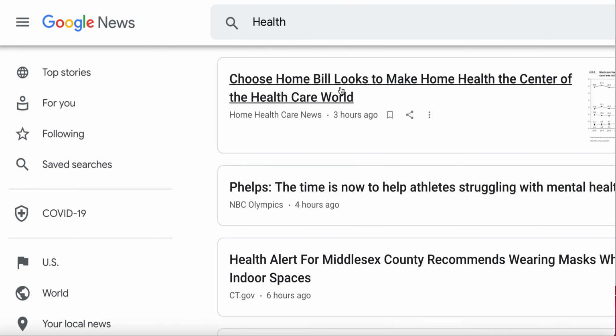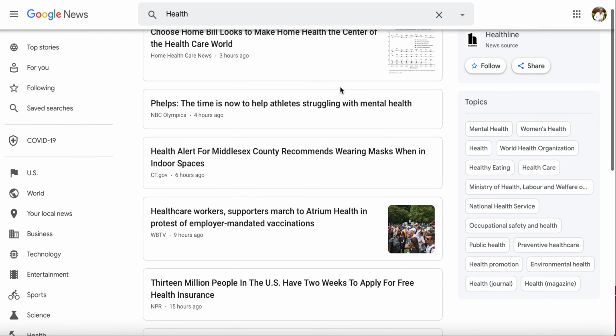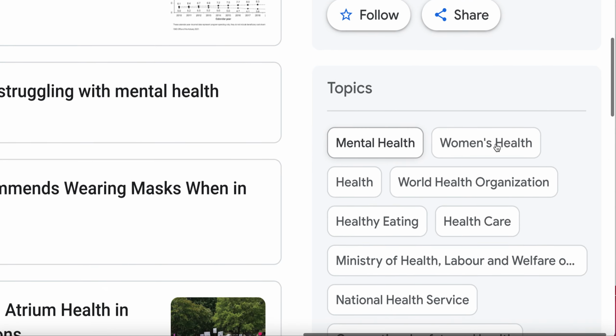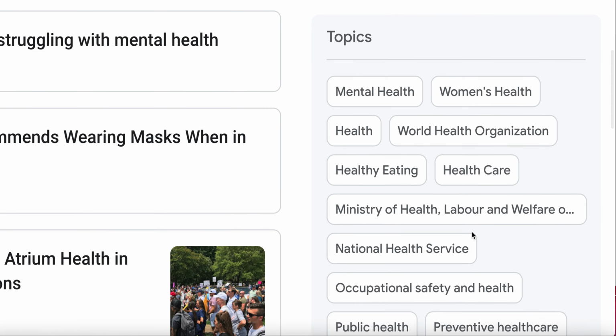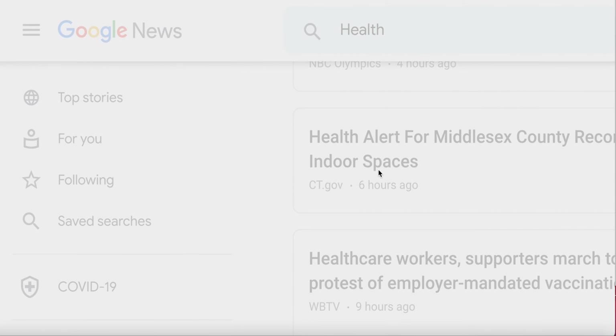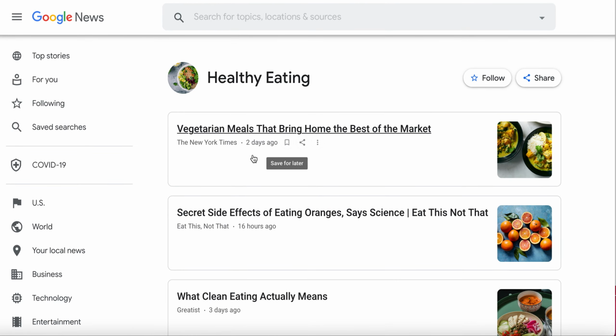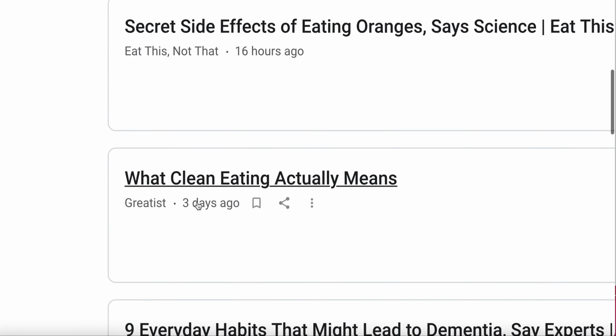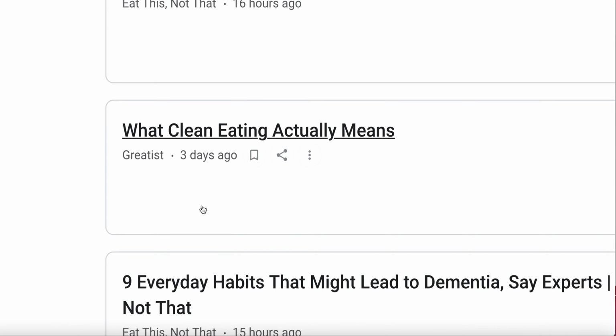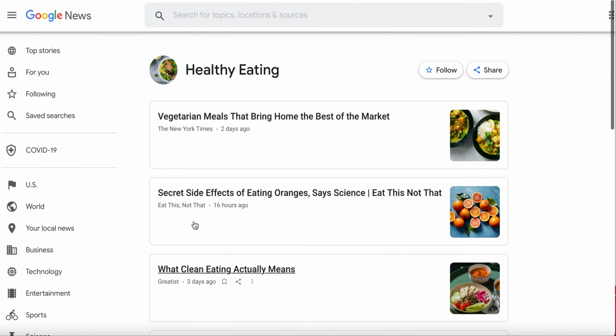So you could choose different health areas. You could get into men's health over here, mental health, women's health, health organization, different topics. So let's say we're going to go with healthy eating. All right, so we're going to healthy eating, and you can see this article just came out 2 days ago. This is 16 hours ago. This is 3 days ago. So these are fresh content and new ideas that people are creating over and over again. Keep watching this video because it's going to get even more interesting just by seeing me doing all this stuff.